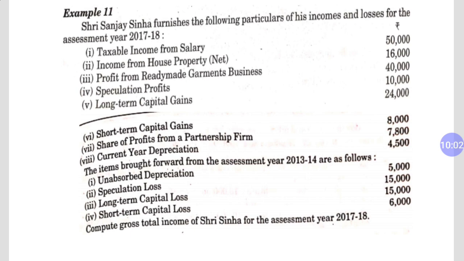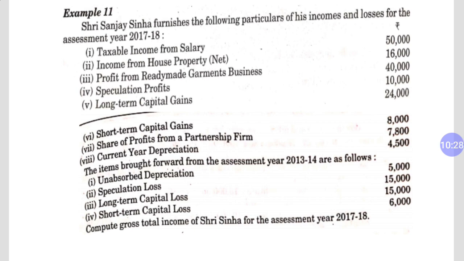Therefore it will be exempted. Now, for the profit from ready-made garment, 40,000, you will have to adjust current year depreciation against this profit, and after that use unabsorbed depreciation against the remaining profit.